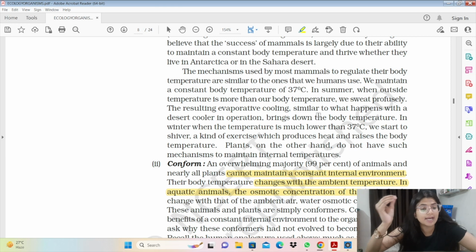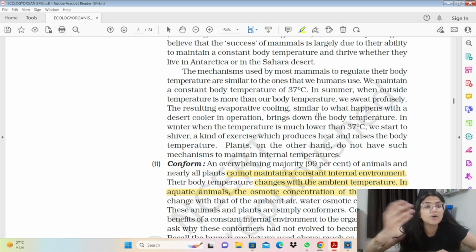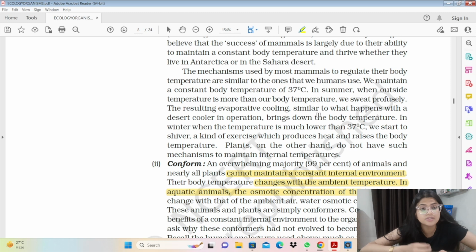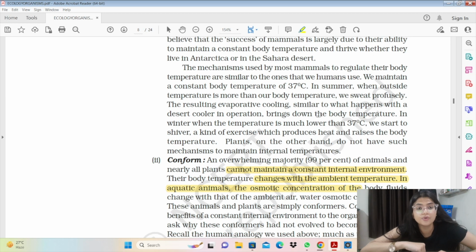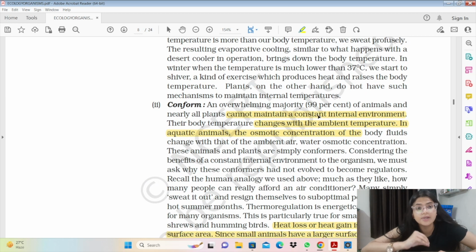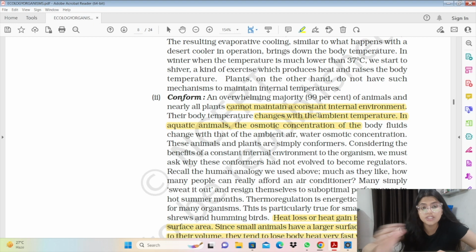These can be aquatic animals. The osmotic conditions of body fluids change with that of the outside environment. Like हमारे oceans में कैसी osmotic concentration present है, उसके according उस aquatic animal के अंदर की osmotic concentration भी accordingly regulate होगी. वो change करता है अपने osmotic concentration according to the outside body fluid. Like हमारे blood की concentration is 300 milliosmol per liter. तो वो same रहती है because we can osmoregulate. हम अपने constant body fluid की osmotic conditions regulate कर सकते हैं, but वो नहीं कर सकते. So they change with the ambient environment.